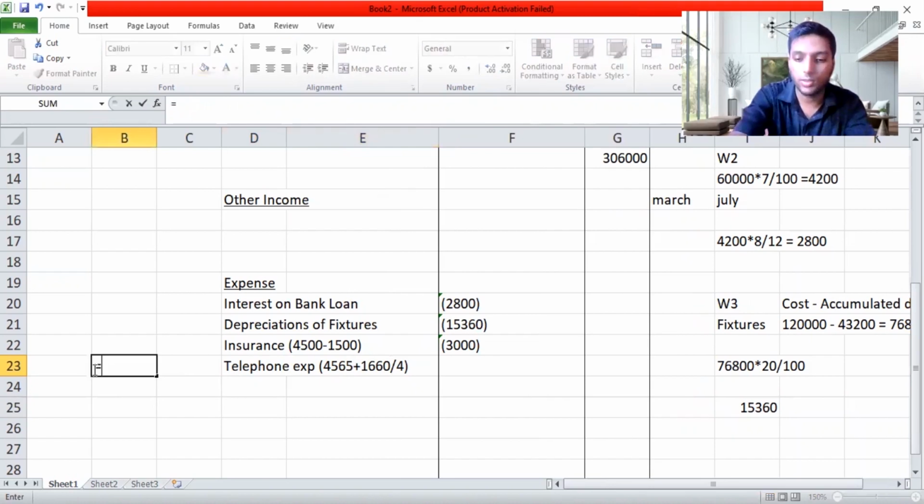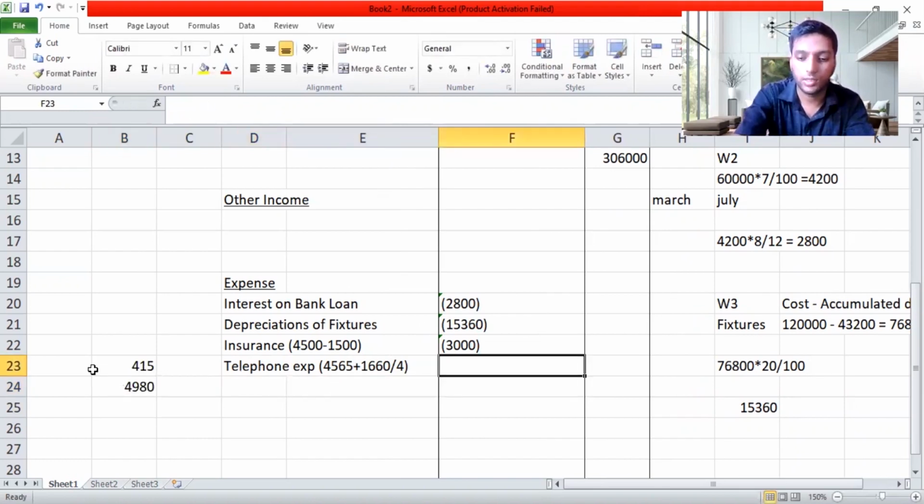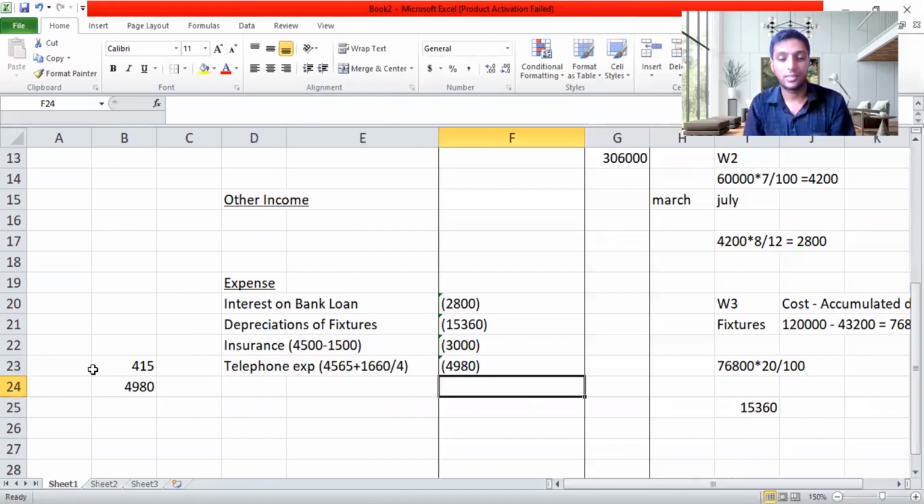So I should calculate that also. 1,660 over 4 will give me a value of 415. So I can just put 4,565 plus 415. Both are correct. So I'll get my total, 4,980, which I should show under the income statement. Now I have done all the adjustments. That's simple, guys. Scoring 15 marks.